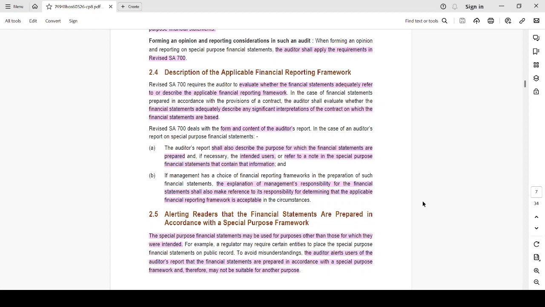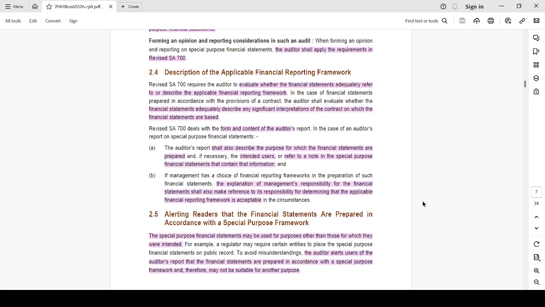In the case of an auditor's report on special purpose financial statements, the auditor's report shall describe the purpose for which the financial statements are prepared and, if necessary, the intended users, or refer to a note in the special purpose financial statement that contains the information. For example, you give a note that for the purpose of availing credit of more than 3 months, I am going to prepare this financial statement, and the intended user will be XYZ Limited, the proposed creditor.